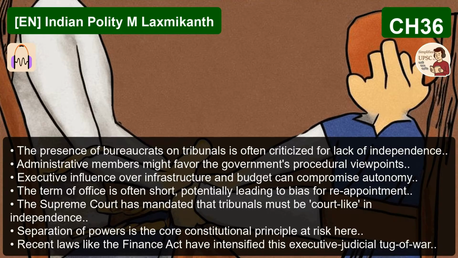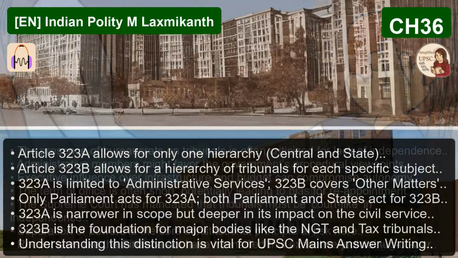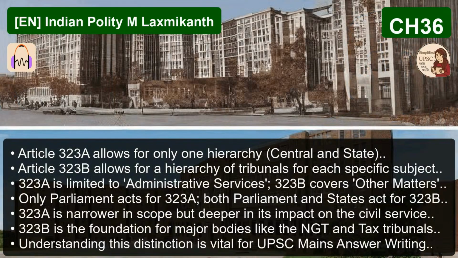So just to crystallize the contrast for everyone listening, 323A versus 323B, what's the core conceptual nugget? Okay, there are three main differences you have to remember. One, scope. 323A is singular, just administrative service matters. 323B is plural. It covers a whole list of different subjects. Right. Two, legislative power. 323A can only be enacted by Parliament, period. 323B can be enacted by Parliament or a state legislature, depending on who has jurisdiction over the subject.